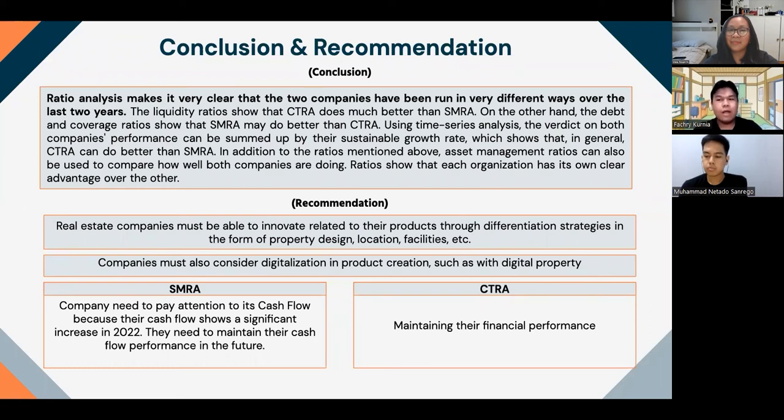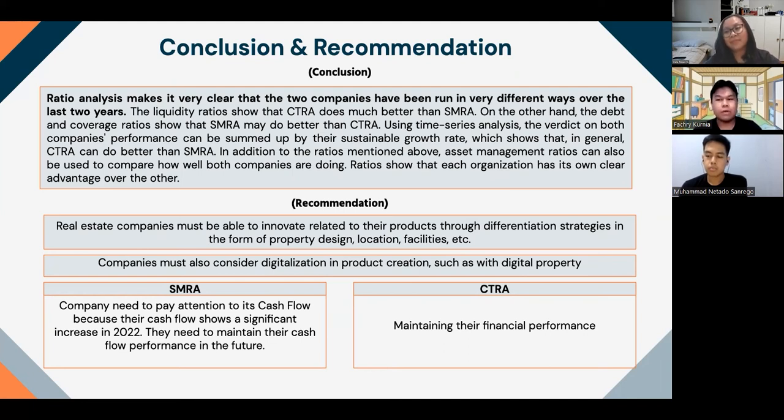However, the debt and coverage ratios indicate that SMRA may outperform CTRA. Using time series analysis, the judgment on both firms' performance may be summed up by their sustainable growth rate, indicating that CTRA can outperform SMRA in general.